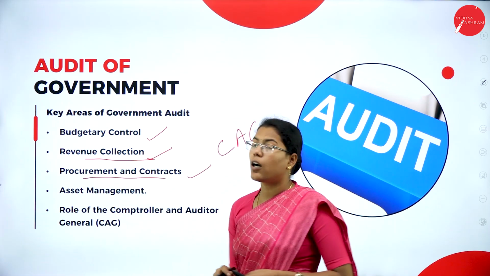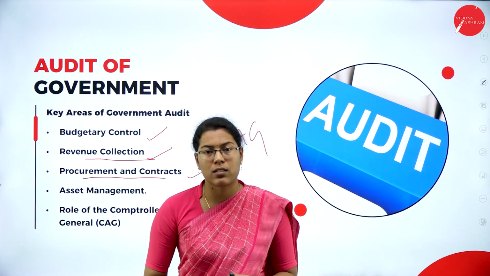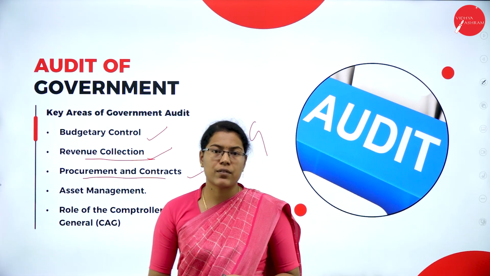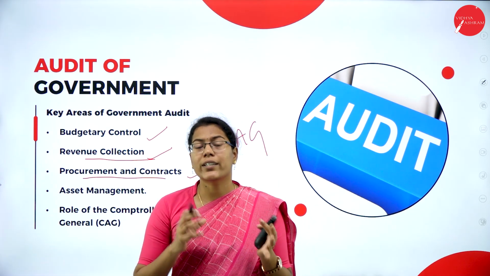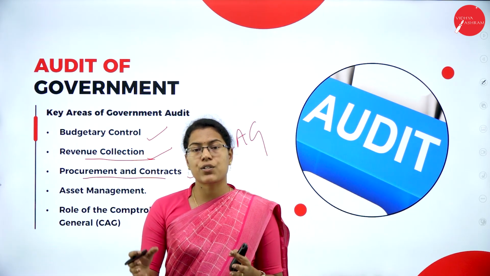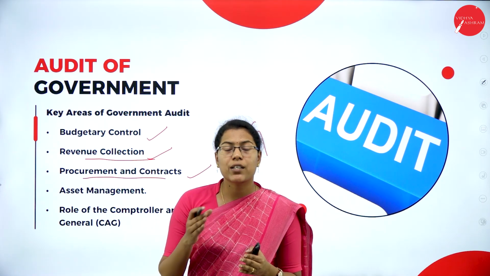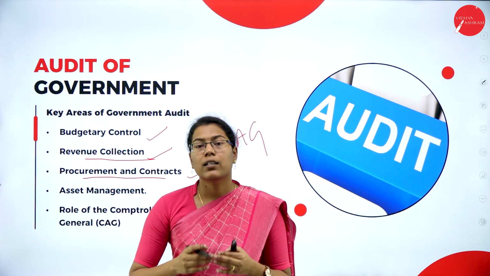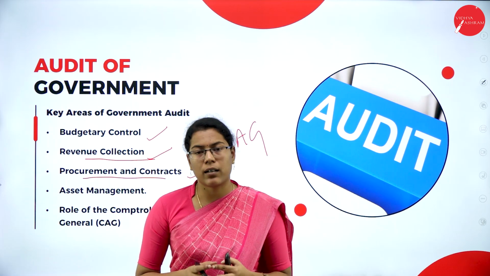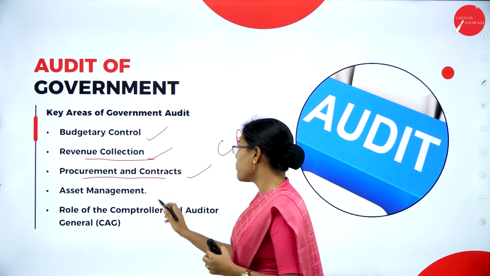So here some of the government bodies enter into contracts for purchasing of goods and services. Here also the auditor has to check whether all these transactions and contracts are based on proper agreements and are done in a transparent manner. So next we have asset management.